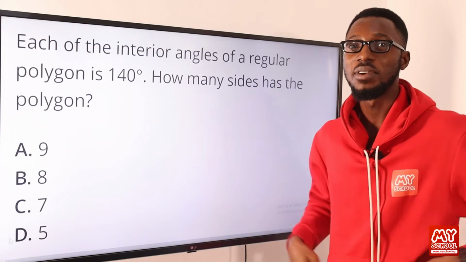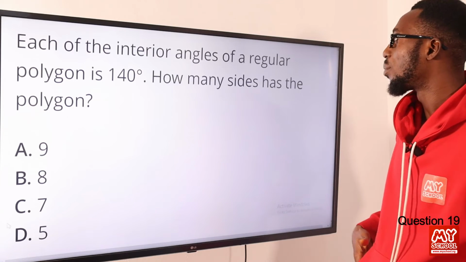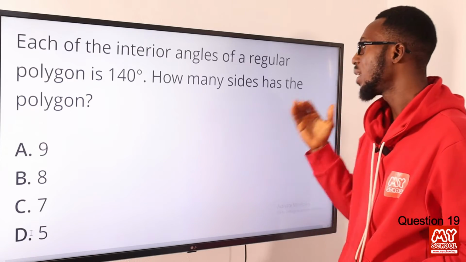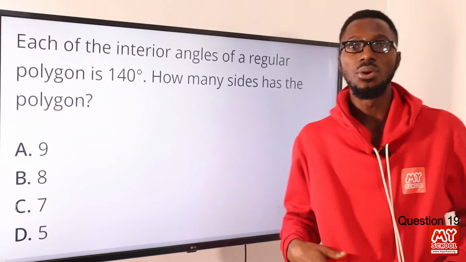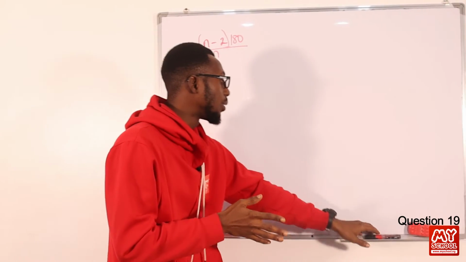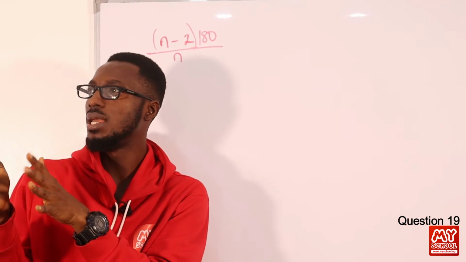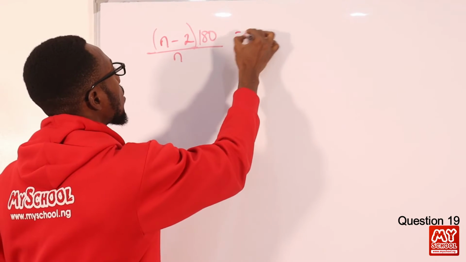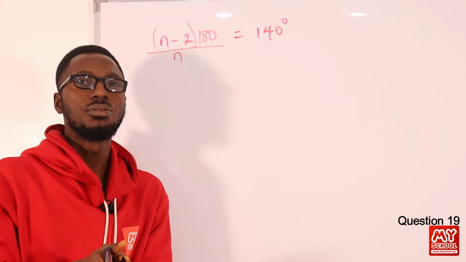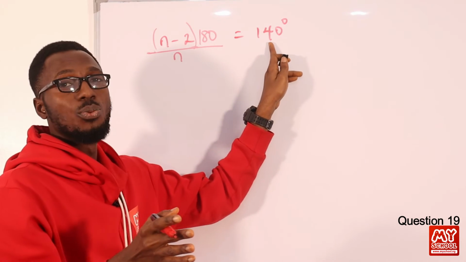So join me as we solve question 19. Each of the interior angles of a regular polygon is 140 degrees. How many sides has the polygon? For each of the interior angles of a regular polygon, this is the formula we're going to use, and we are told that each of them is 140 degrees. So we want to know what kind of polygon has one of its interior angles as 140 degrees.